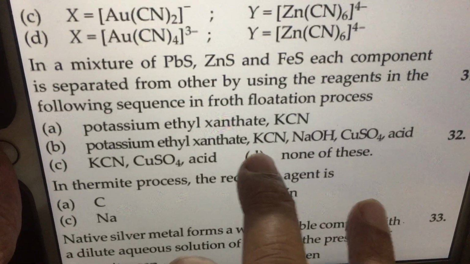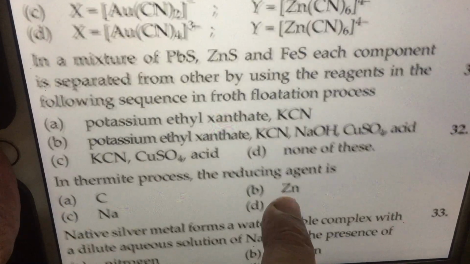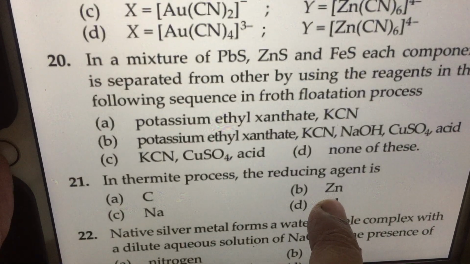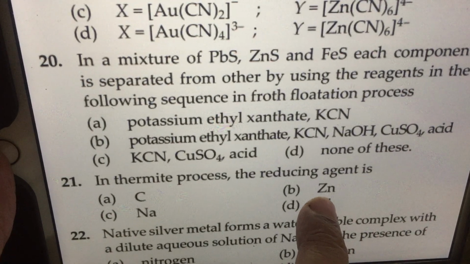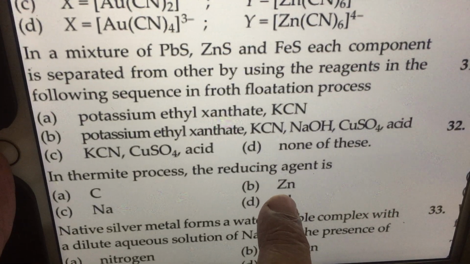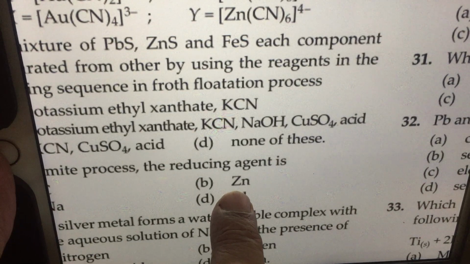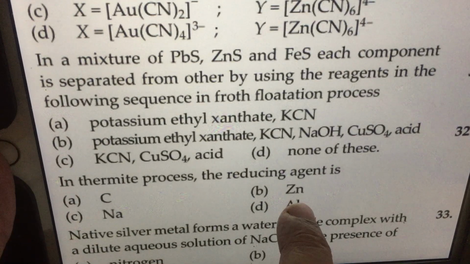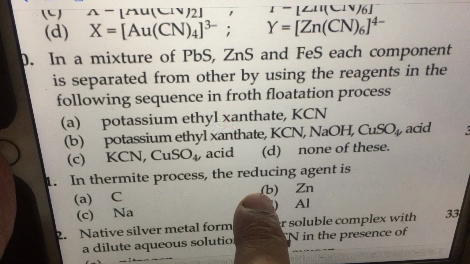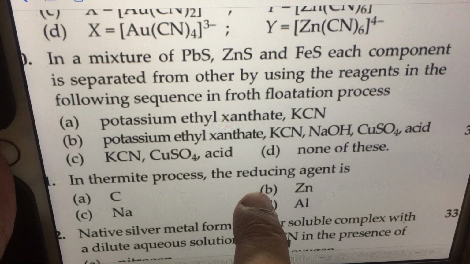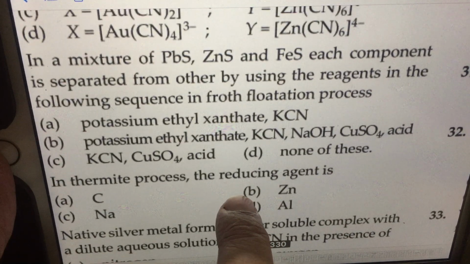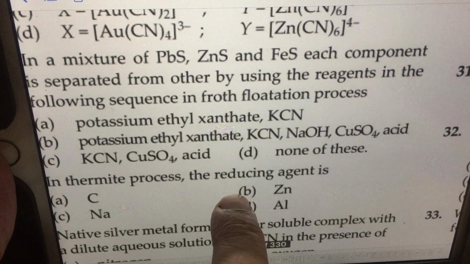In a mixture of PbS, ZnS, FeS, each component is separated from the other by using the reagents in the following sequence in the froth flotation process: potassium ethyl xanthate, KCN, NaOH, copper sulfate. You know, we are using depressants to separate one from the other.